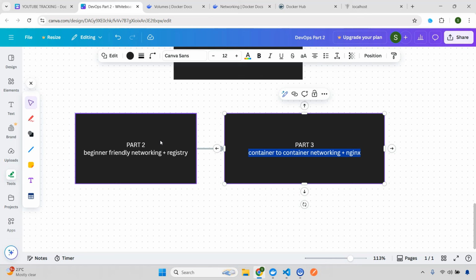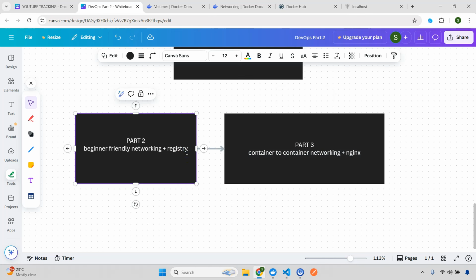Then I'm going to explain this networking concept with our MERN application, but for this one we are going to use localhost only. This is very important because networking is nothing but when you have two containers, and the containers can communicate with each other by their container names. That is the main concept and advantage of using networking that we are going to discuss, but we'll be discussing that part later. For example, let's say you have a front-end container and a back-end container.